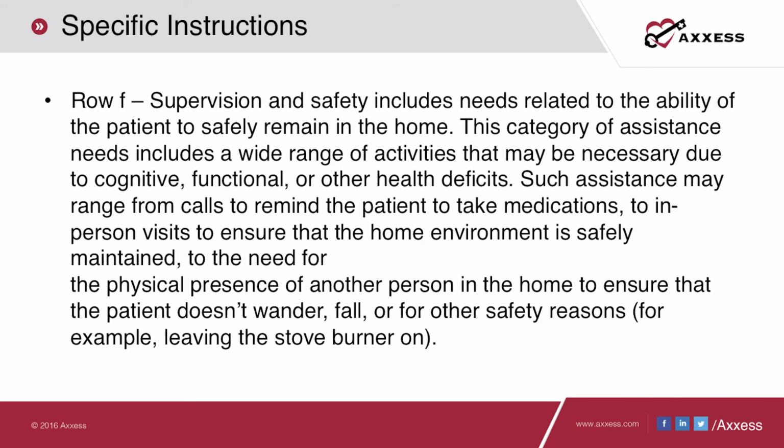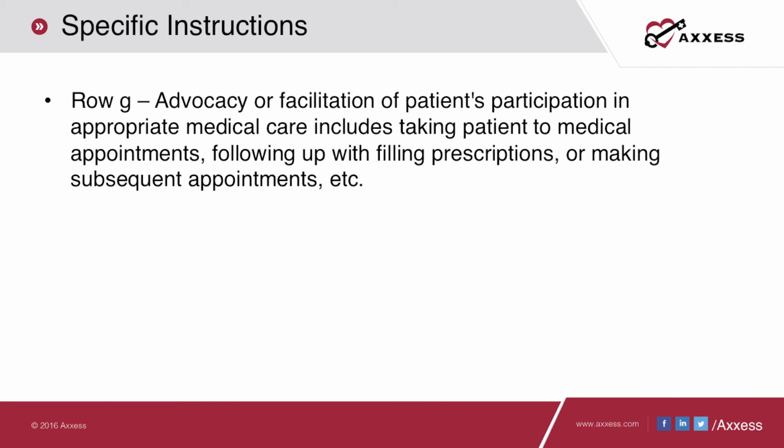Row F refers to the patient's ability to safely stay home. Row G, advocacy or facilitation, refers to the participation of the patient in the areas such as getting prescriptions refilled or following up with MD appointments.